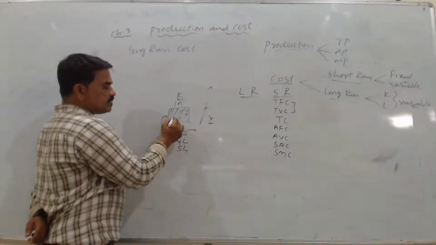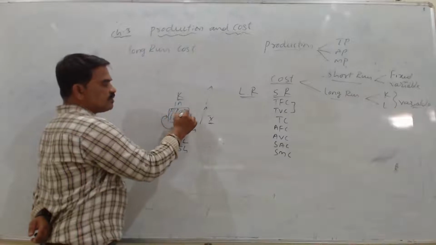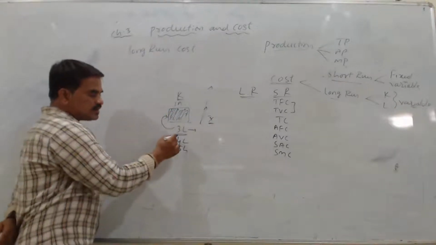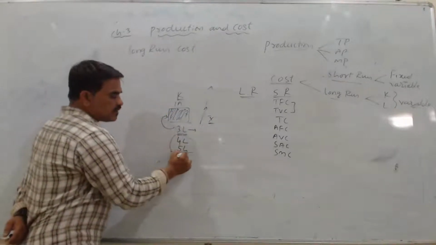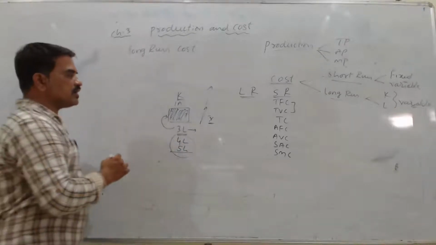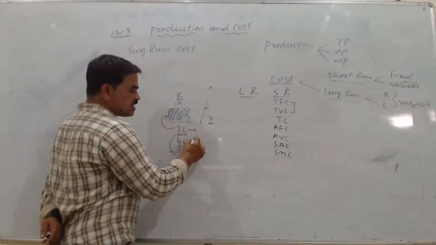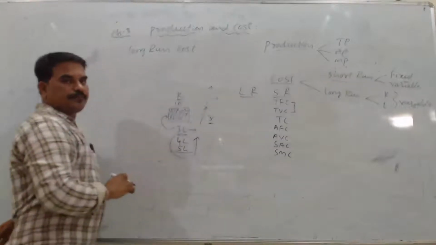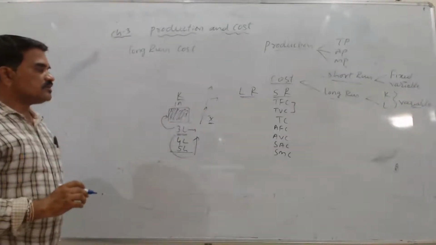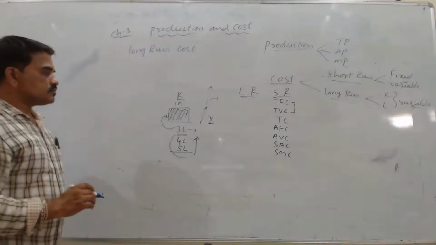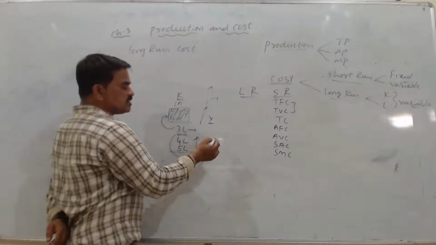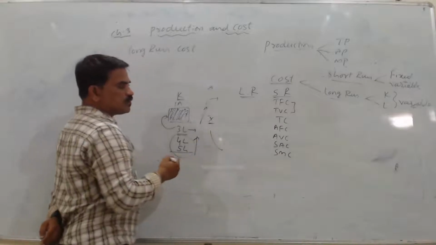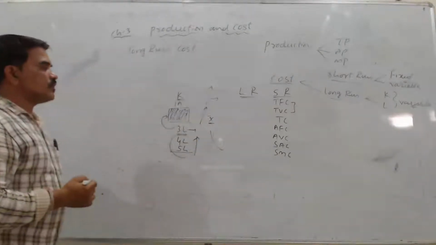When we increase the labor, this area will become insufficient, and these laborers also will become inefficient. So the labor cost keeps increasing, but the productivity and output do not come as much. That is why you can say output decreases.